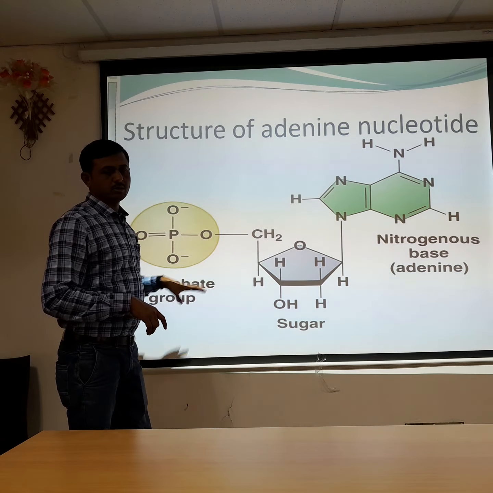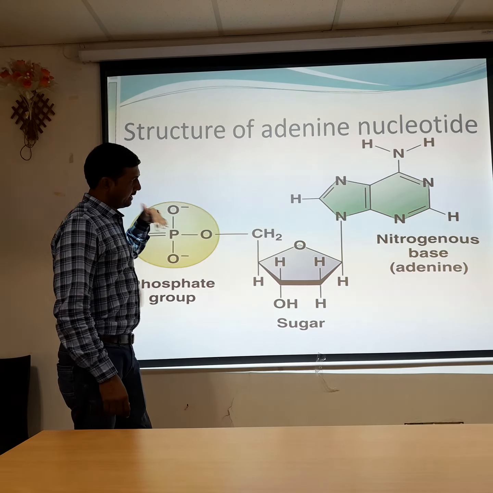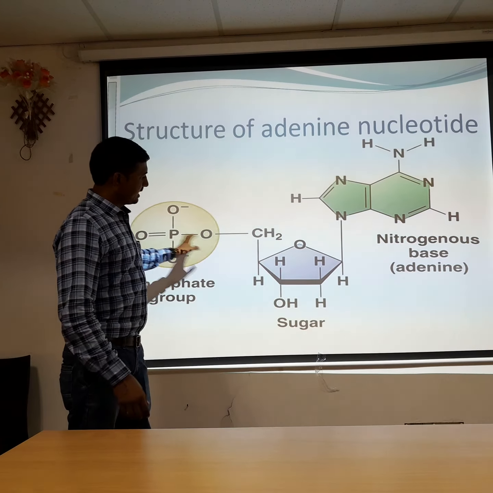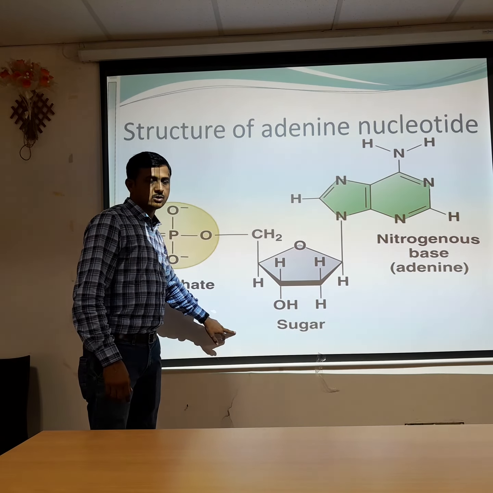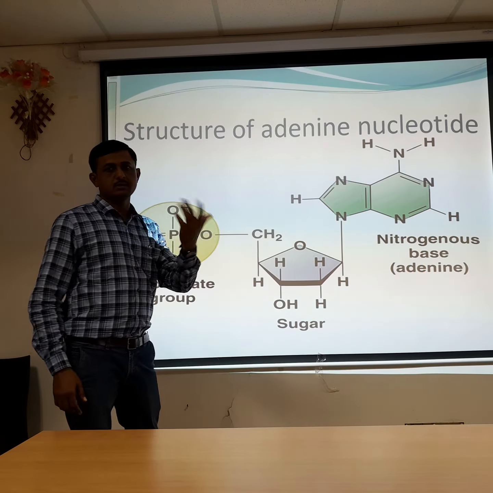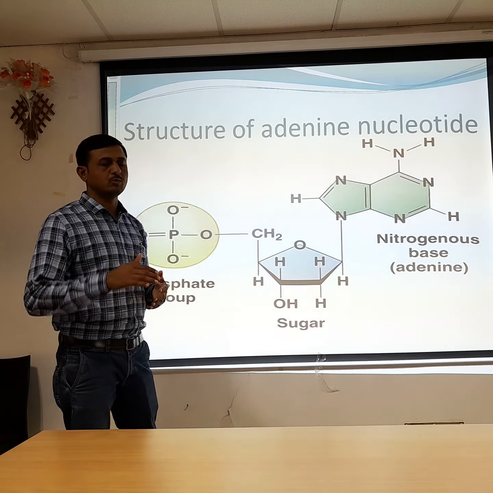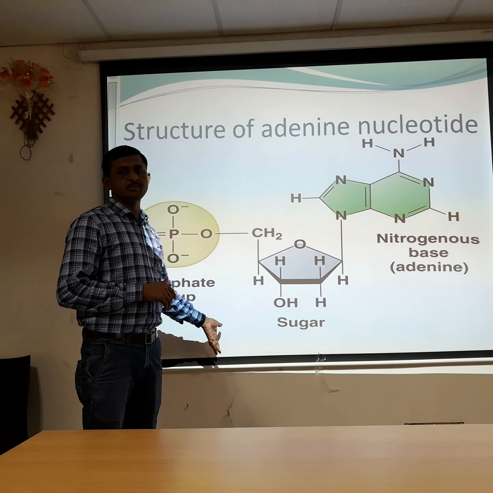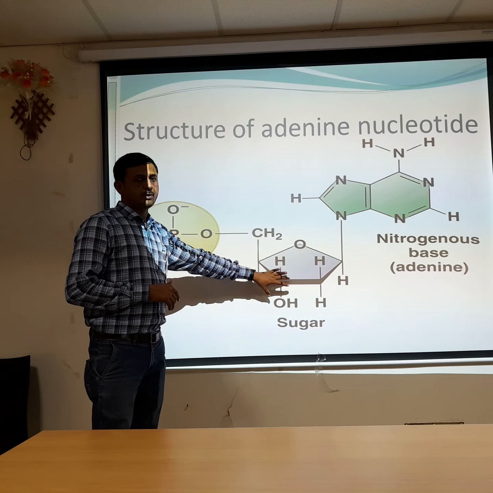This is a single nucleotide structure. As another nitrogenous base is added, the C3 carbon of the sugar can go to phosphorylation, and another phosphoric acid can be joined to that pentose sugar.